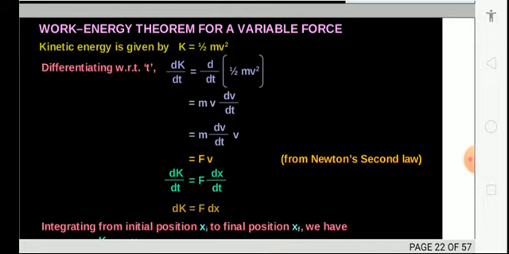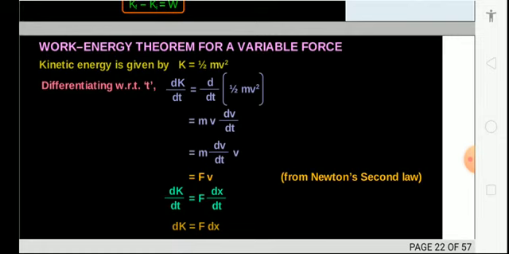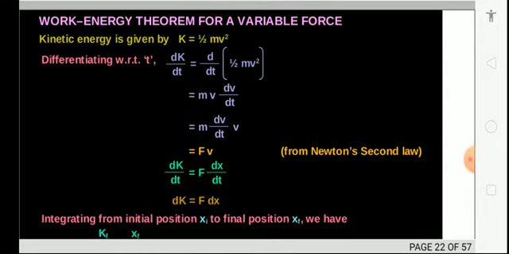Now the second term, which is added because of the differential law, that is dm by dt, will be 0. That's why only one term is used here. Now you know that m dv by dt into v, and m dv by dt is equal to F, that is by the second law of motion we have previously learned in chapter 4.